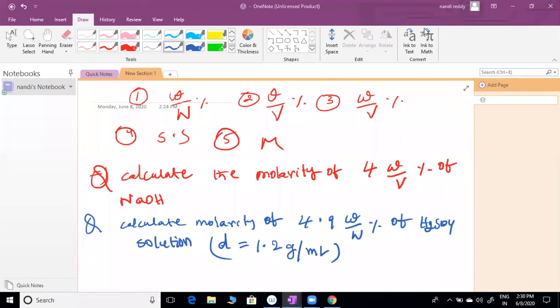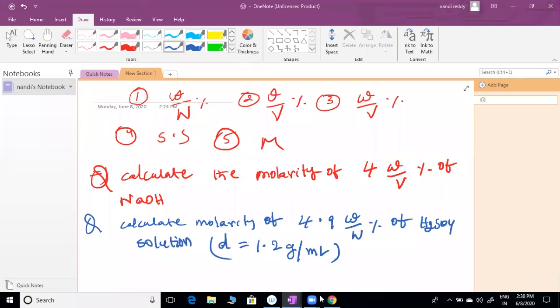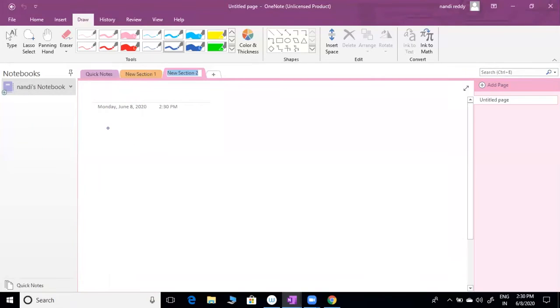Okay, question one. The question is molarity. Molarity units are moles per liter, sir. Now we are solving, sir. Next, you can see these questions. Very simple, I think so.